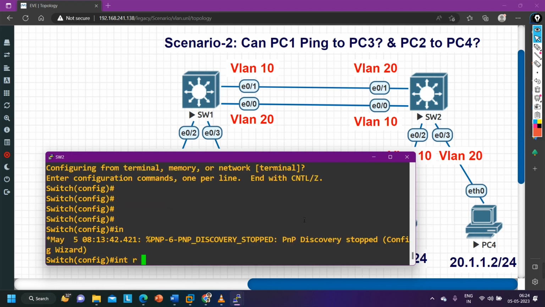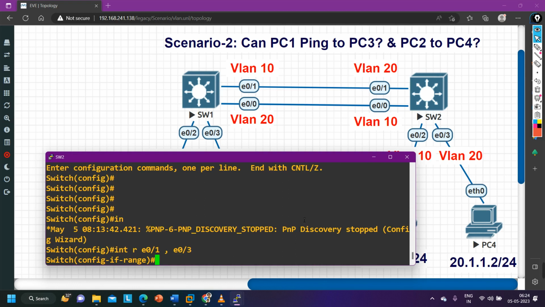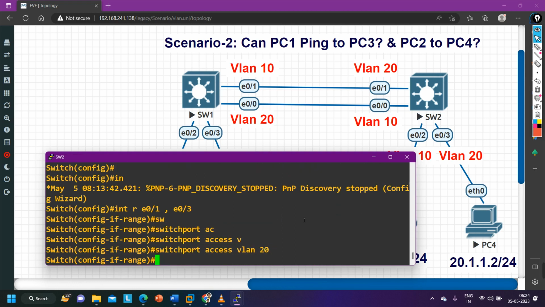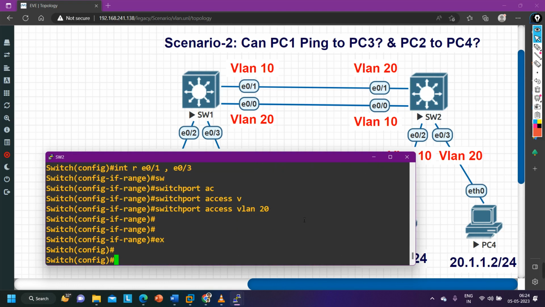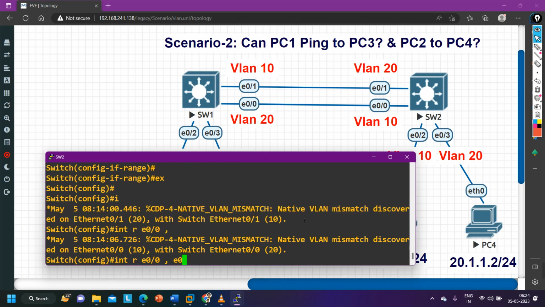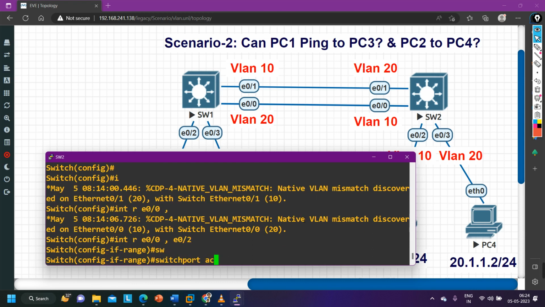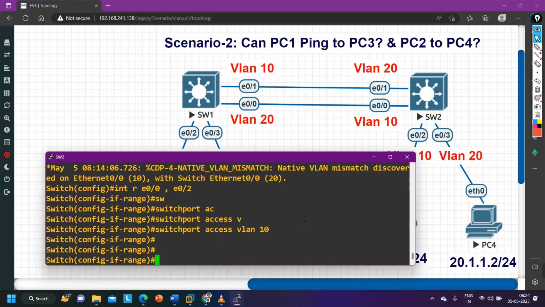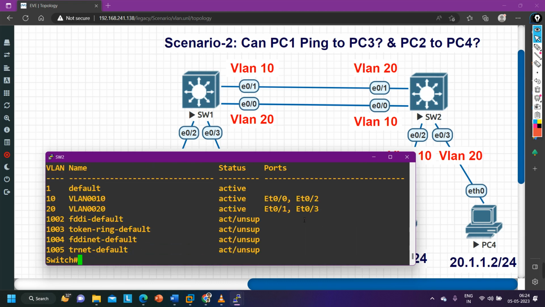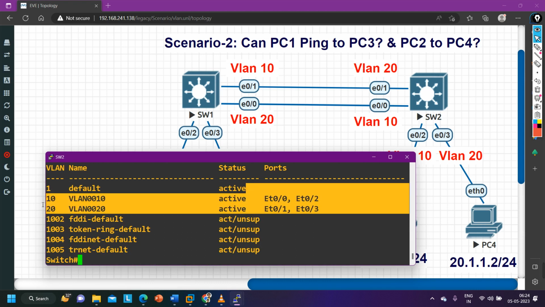Interface range E0/1 and E0/3. These two ports are switchport access vlan 20. These two ports are in VLAN 20, and interface range E0/0 and E0/2, switchport access vlan 10. Now let me verify the VLAN configuration. So show vlan brief over here. Now okay, VLAN configuration is perfect.